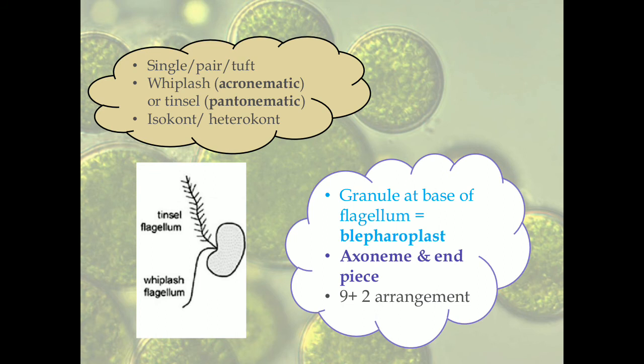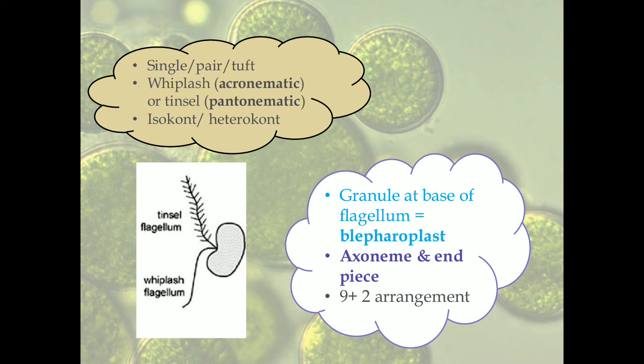The flagella can be divided as isocontic or heterocontic based on length. Isocontic is when two flagella or more than one flagella are equal in length. We call it an isocont. And heterocont is when they are unequal in length. So you will see some organisms where one flagellum is very long and the other flagellum is really short. That kind of arrangement is called a heterocont arrangement.